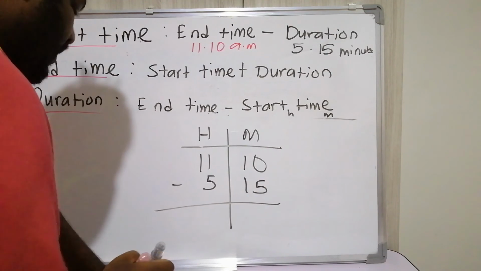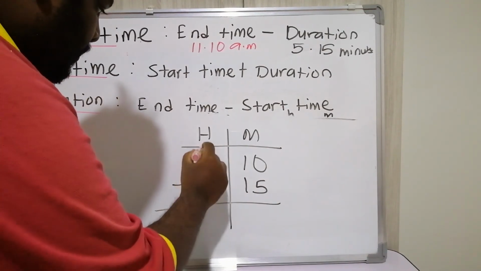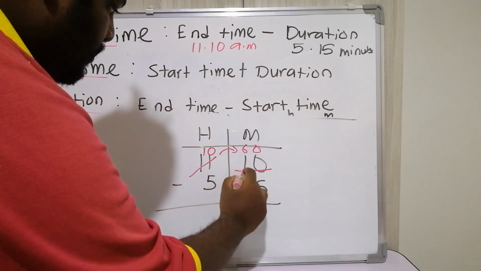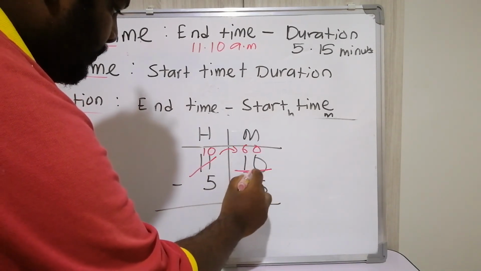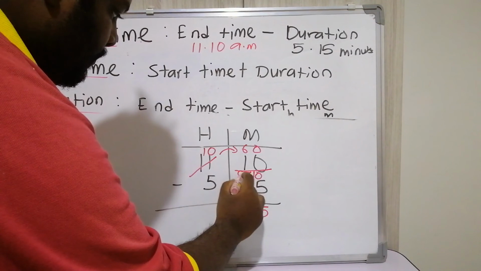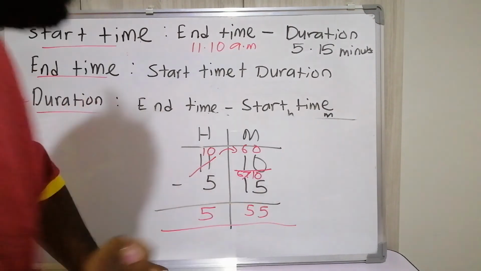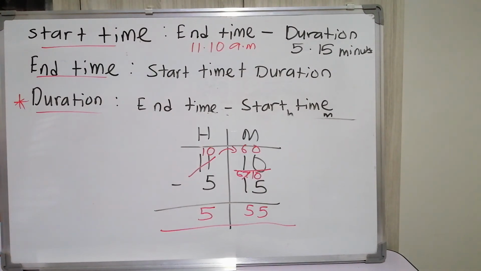So we take from here, 10, we make it 70. So 70 minus 15, 55. She started her journey at 5:55 a.m. Okay, students.